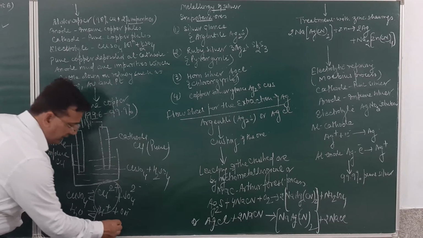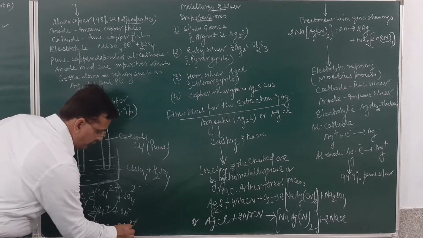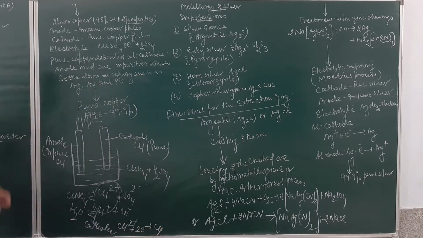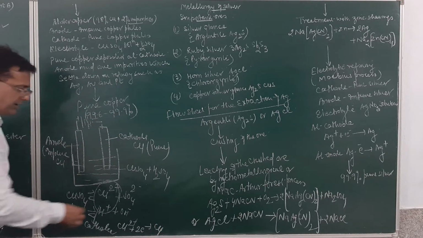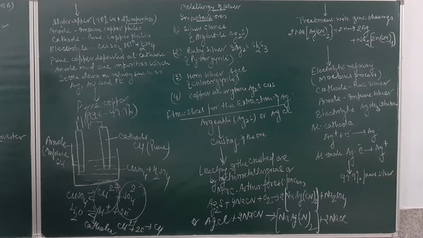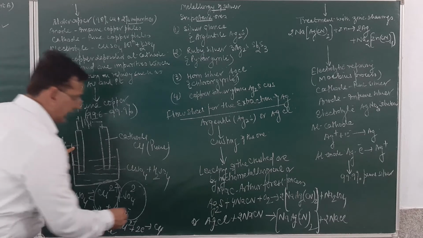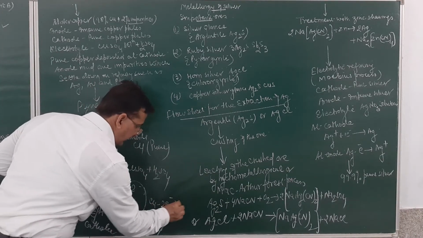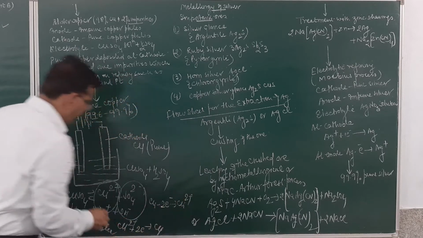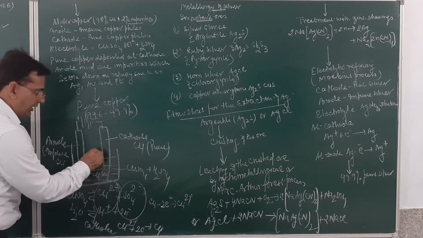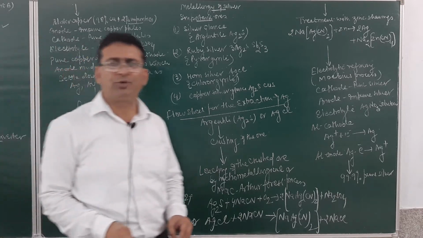And what reaction will take place at the cathode? This copper ion will gain 2 electrons and will deposit as copper metal. Now, this sulfate ion and hydroxyl ion should have been obtained at the anode, but they will act as spectator ions. And here the anode is an active electrode. So at the anode, what reaction will take place? Copper will lose 2 electrons and will change into the copper ion. From here, this copper ion will enter into the electrolyte, and from there it will deposit at the cathode plate.